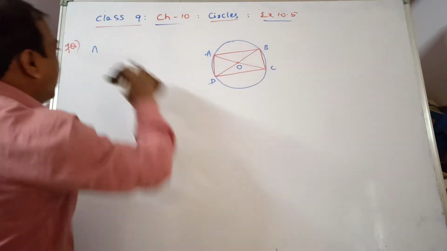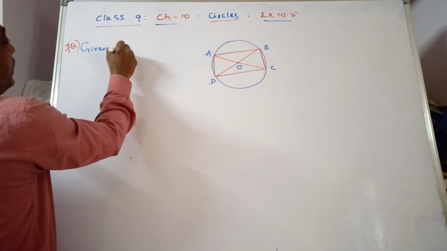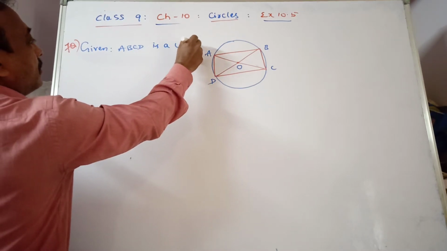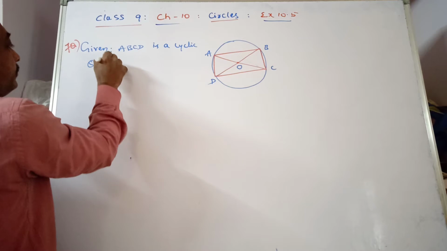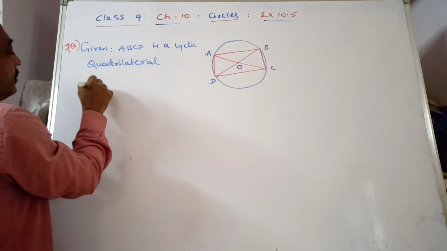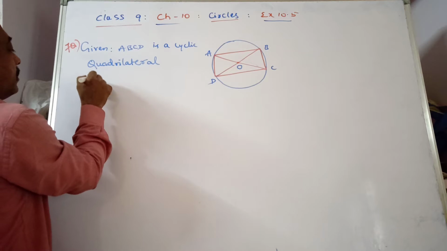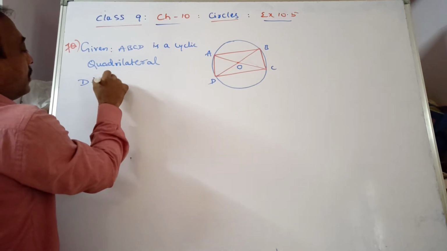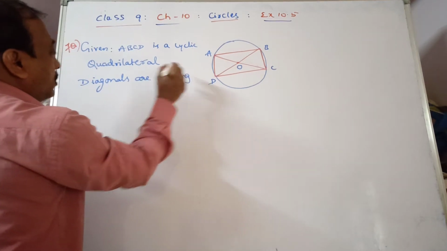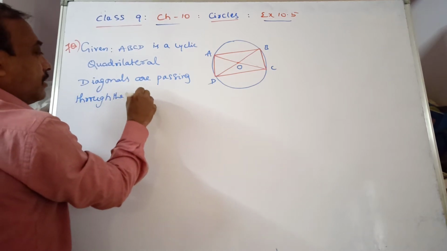Given that ABCD is a cyclic quadrilateral and diagonals are passing through the center of the circle.